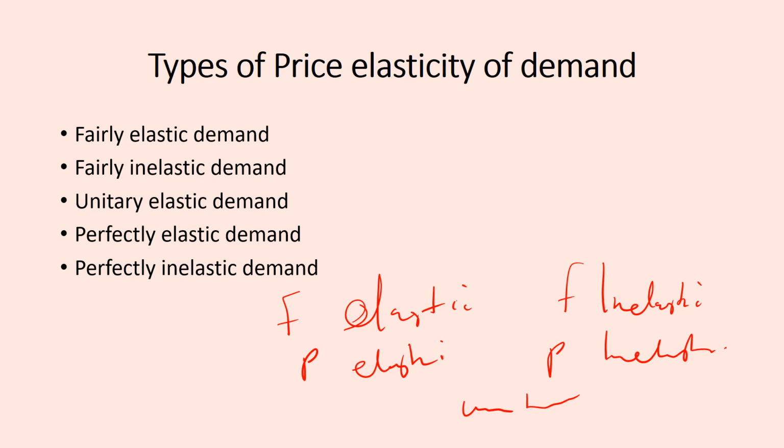So it means that we have 5 types of price elasticity of demand. This is for the sake of your objective exams. They can ask you how many types of price elasticity of demand do we have? We have 5. Then we have 3 types of elasticity of demand. So that is just by the way.